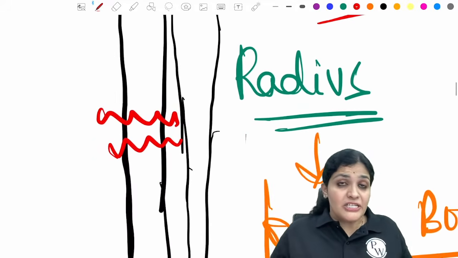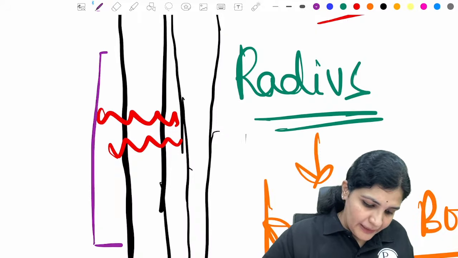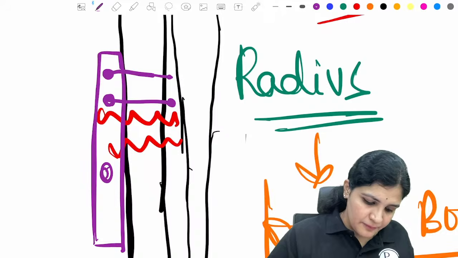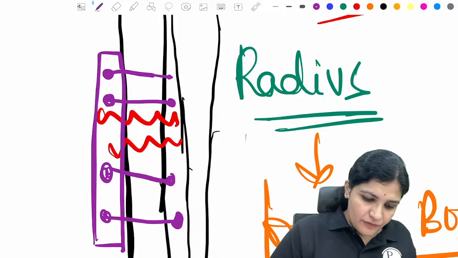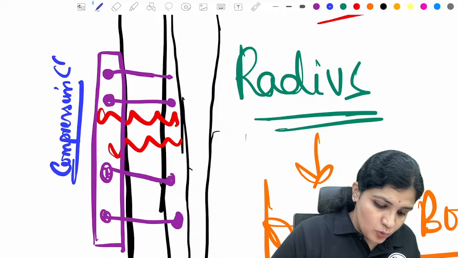So how will you achieve that contact? Here what we do is we put a plate. We lock this plate with multiple screws above the fracture and below the fracture, and we create compression such that there is no gap.